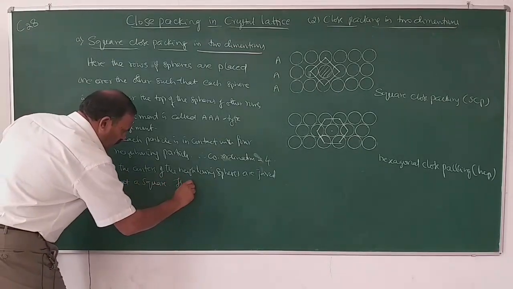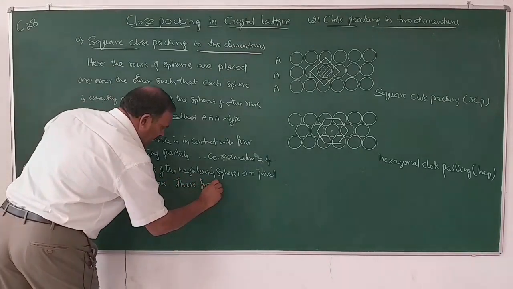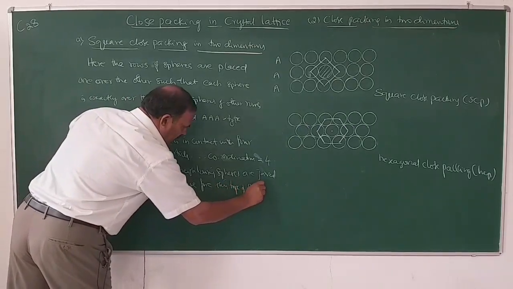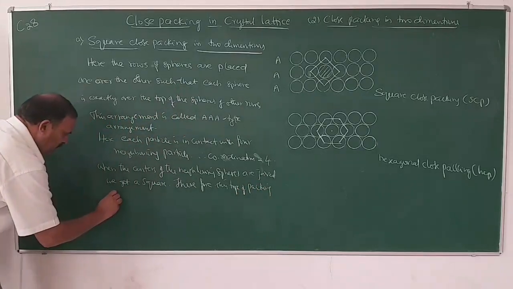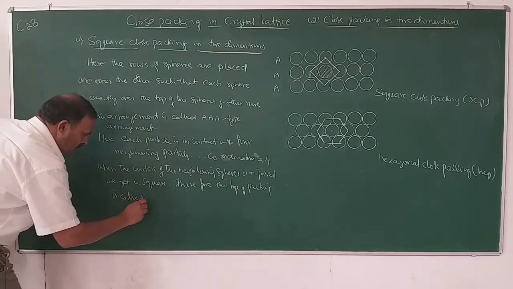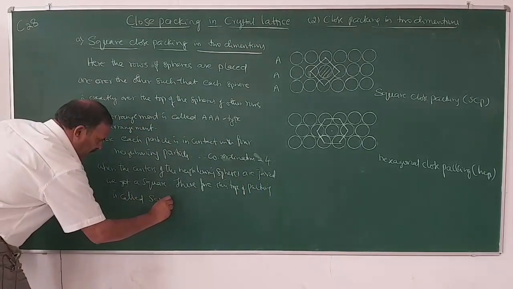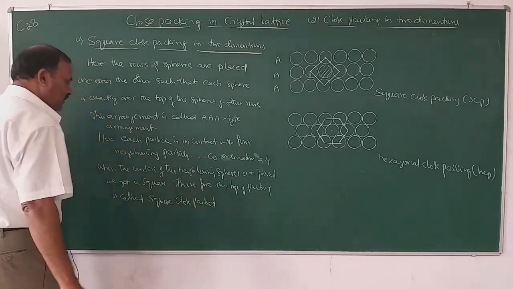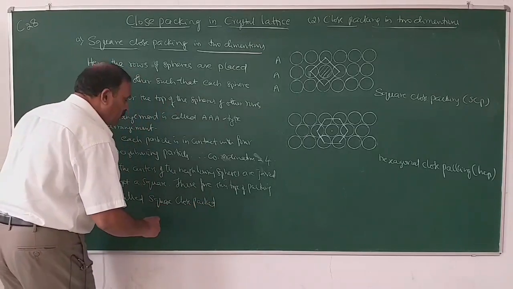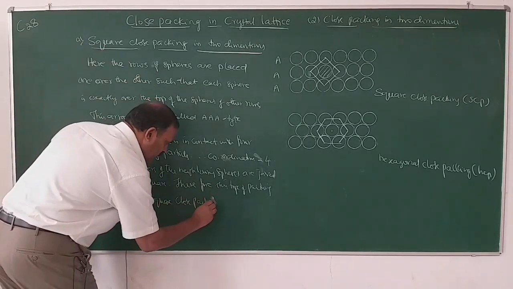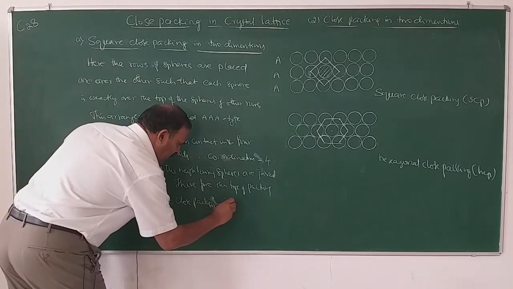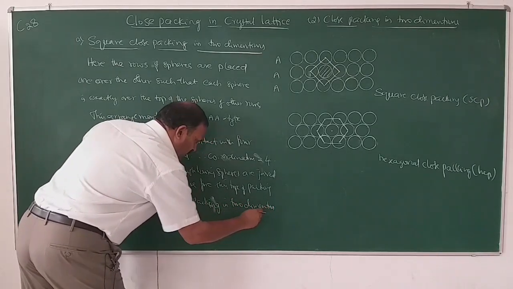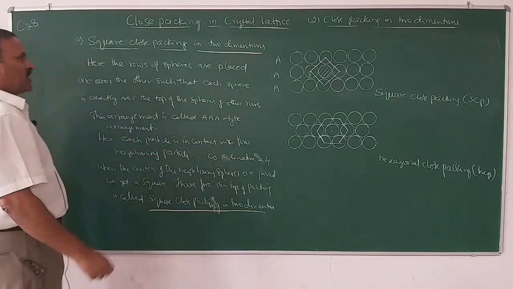So this type of packing is called square close packing in two dimensions.